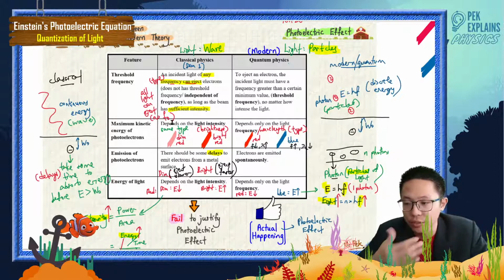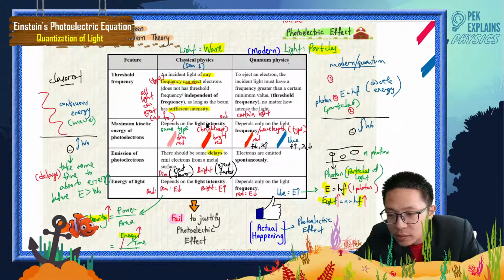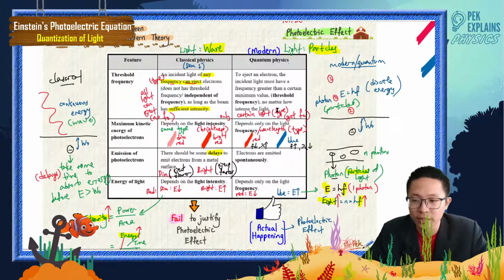This one, for quantum physics, says only certain types of light can eject because it has a threshold. Understand or not? Only certain light can eject. This one, classical physics, all light can eject, no threshold.